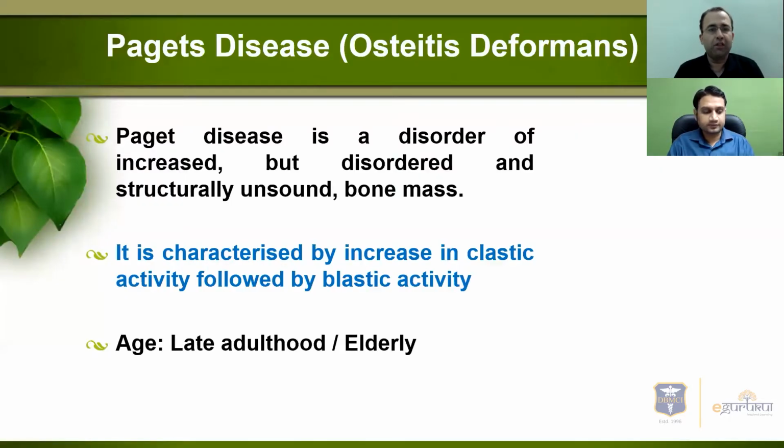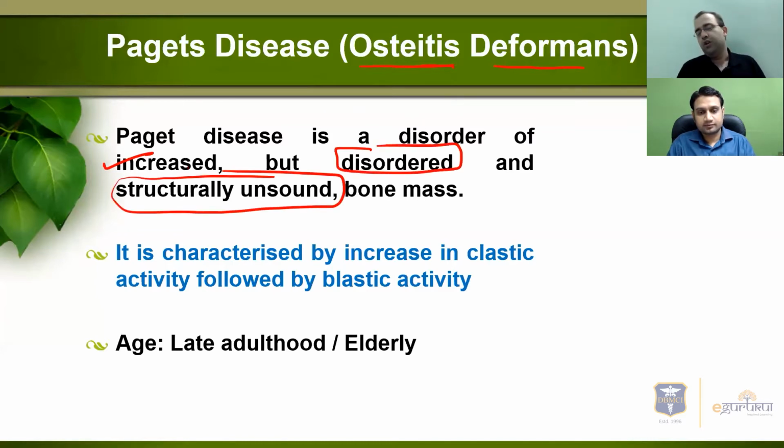Let us start with Paget's disease, also called osteitis deformans. Firstly, it is a misnomer, because the bone is deformed, we agree, but osteitis, there is no inflammation per se. In pathology, we talk of this as a disorder of increased but disordered and structurally unsound bone mass.